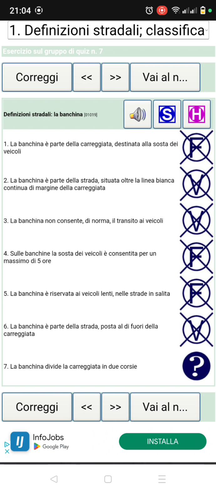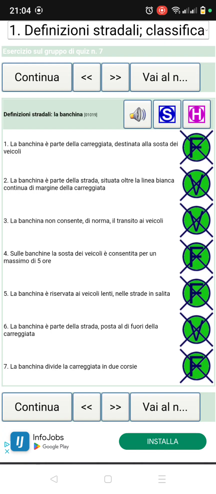Number 7. La banchina divide la carreggiata in due così. So this question is saying the edge divides the carriageway into lanes. No, it's false. So let's correct it and see. So everything is very, very clear here. So let's go to the next question.